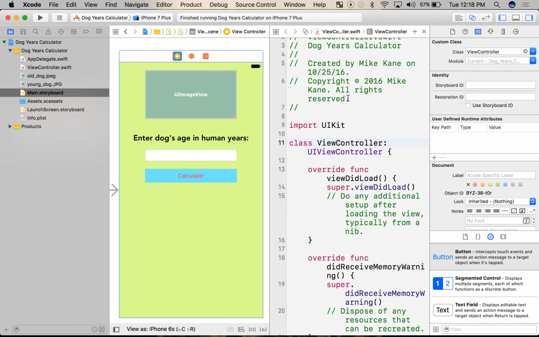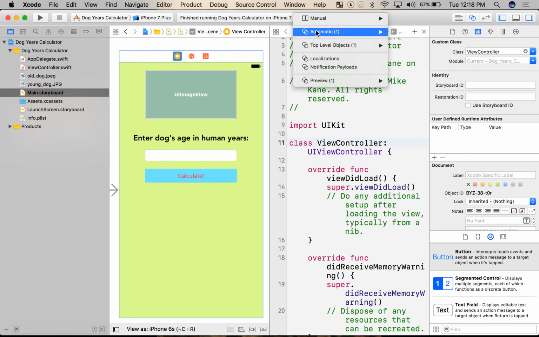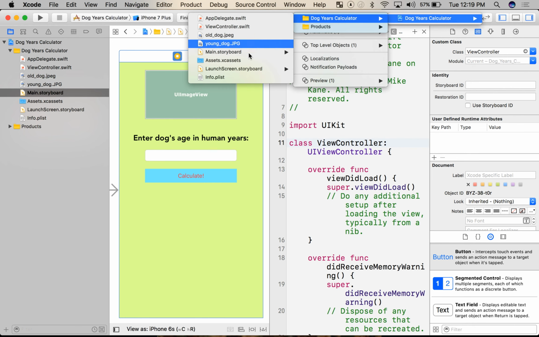If it doesn't for you, no problem, easy fix. You're just going to hover over right here where it says Automatic, and you can hover and go, yeah, I think this is the file. And if it's wrong, don't worry. You can actually navigate through everything, and you can see it's just like over here, exactly like what I have on the left. So, yep, ViewController, that's perfect.